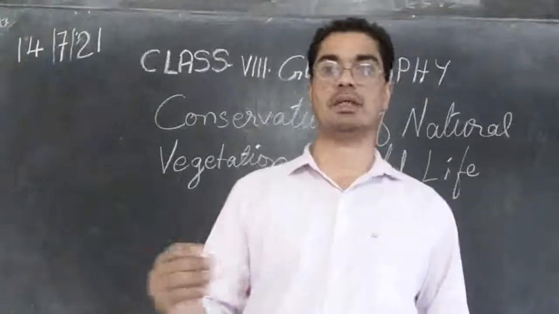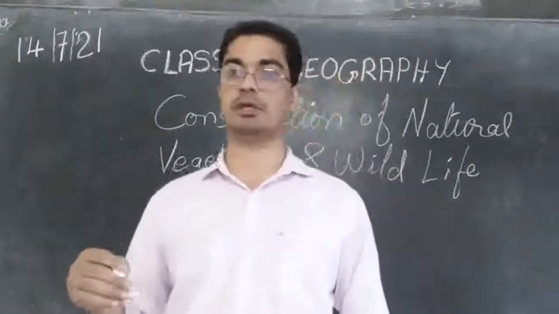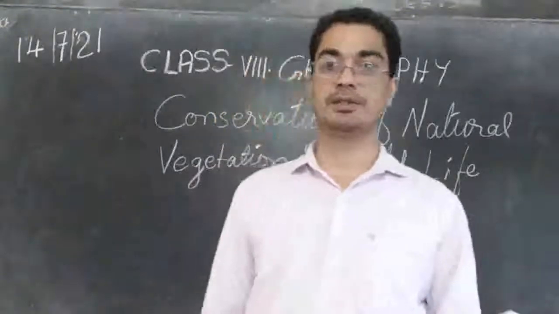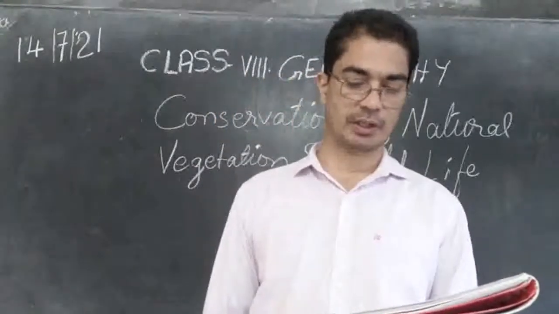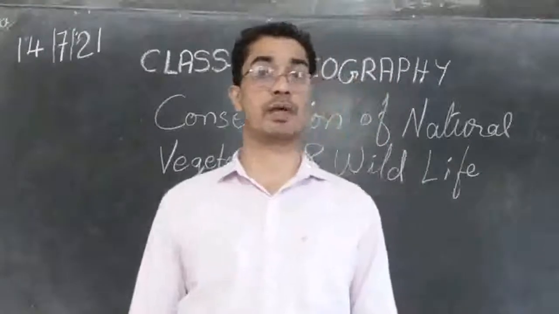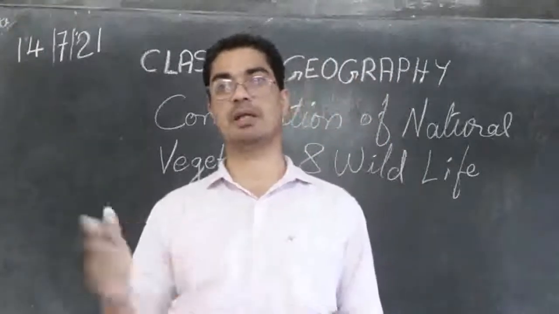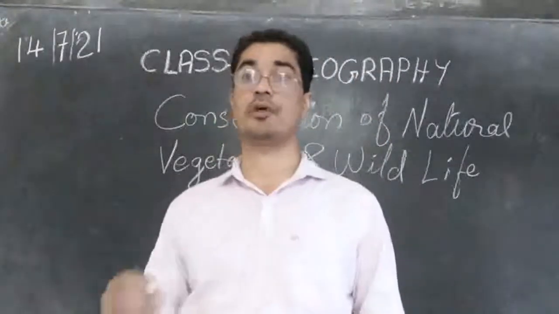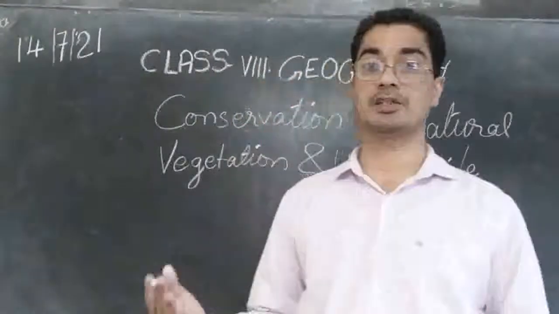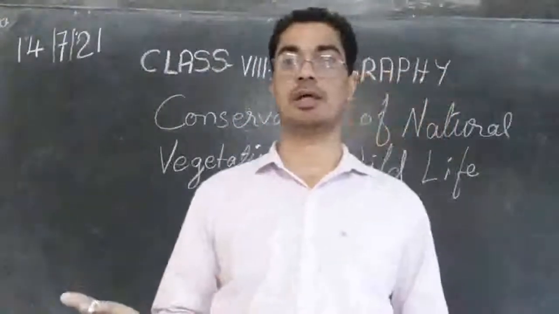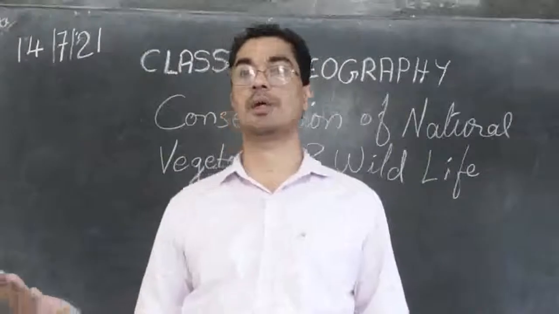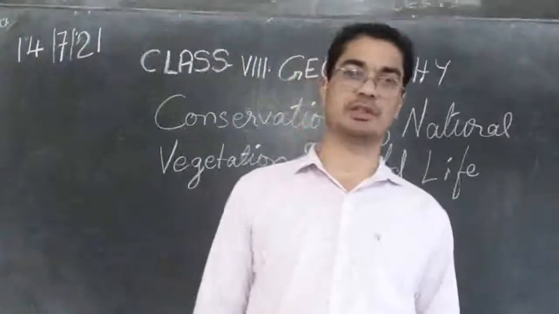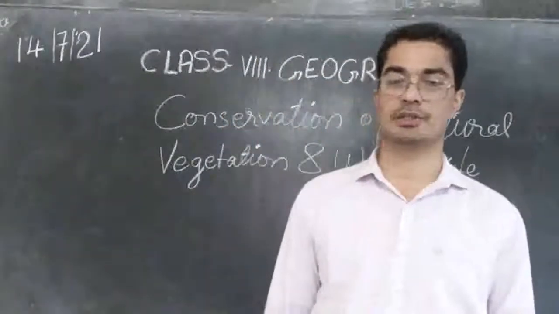Very few animals of certain types are left on this earth, and they are on the verge of extinction. Extinction means completely disappearing. Very few are there, they may die soon, and that type of animal may not be found anymore on this earth. That is a dangerous situation.